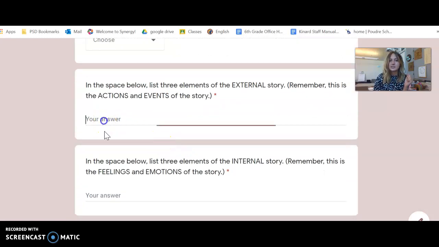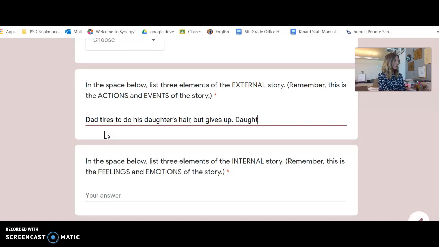So then you're going to get down to this spot, and you should have put in just 3 events or actions from the story Hair Love. So you could have chosen the first 3 you wrote down. For me, I picked one at the beginning, the middle, and the end. So first thing is the dad tries to do his daughter's hair, but gives up. So that's one event. So we put it here.